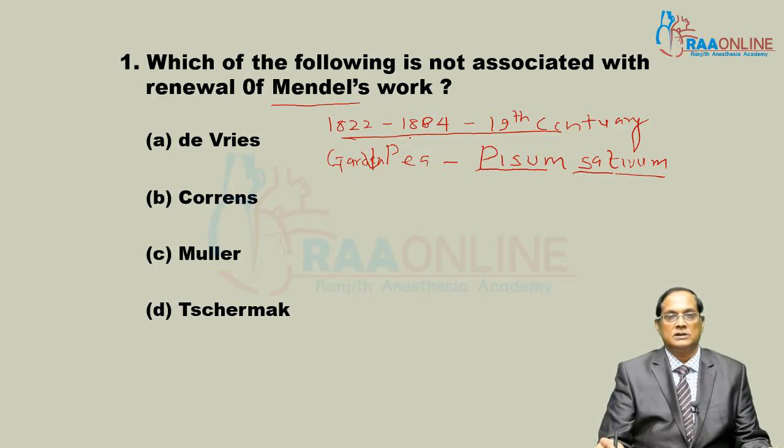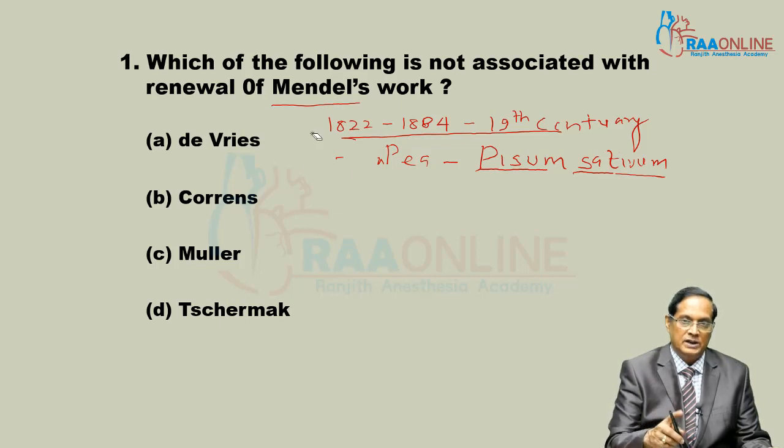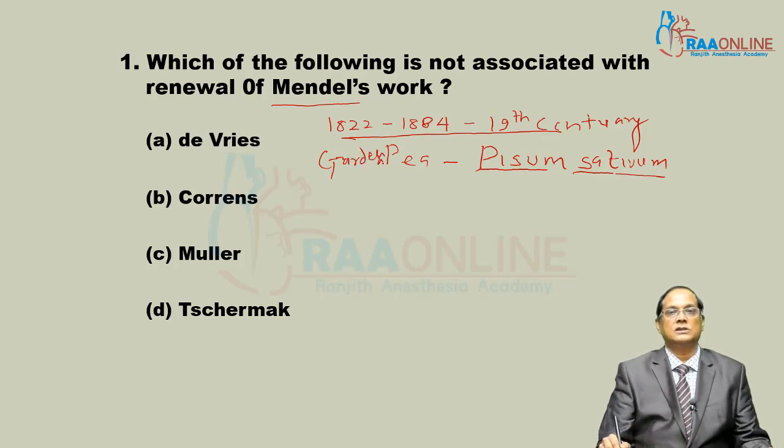It was already described in my theory lecture, and here I give it in brief. First, presence of several contrasting traits. Second, it is a bisexual plant, predominantly self-fertilized, and can easily be cross-fertilized. Third, it is a seasonal or annual plant, so results can be obtained in a shorter duration.